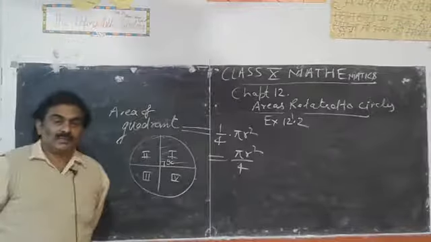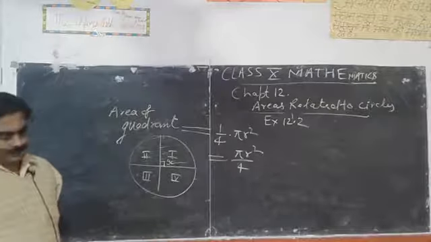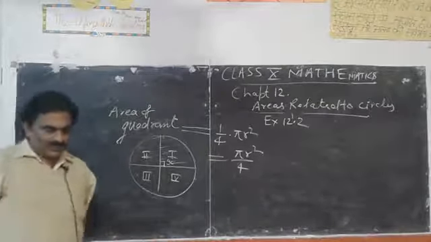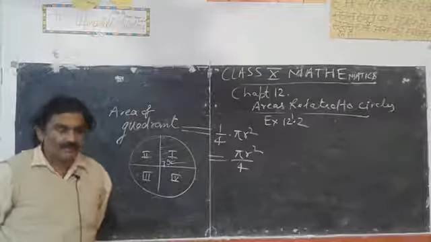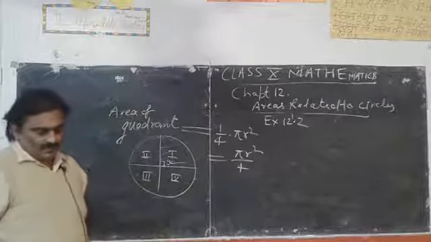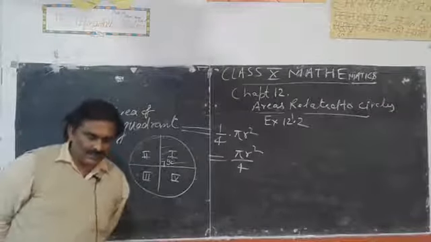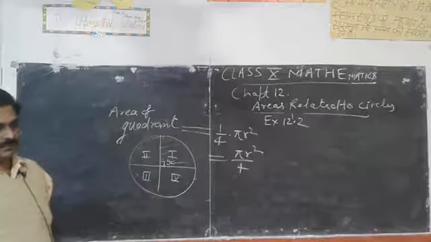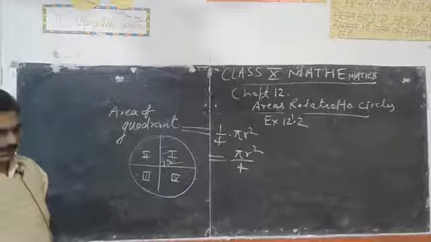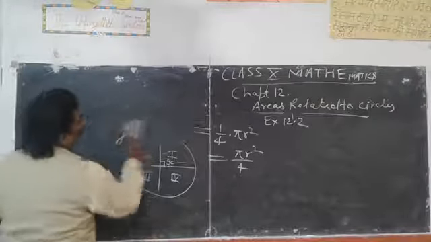And come to question number 3, which is very important. Question 3: the length of the minute hand of a clock is 14 centimeter. Find the area swept by the minute hand in 5 minutes. So question is over. Now question number 3.